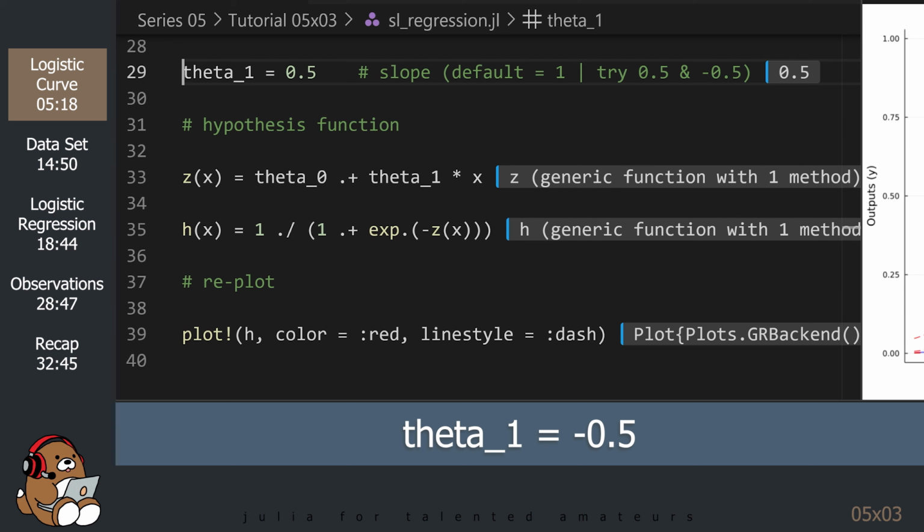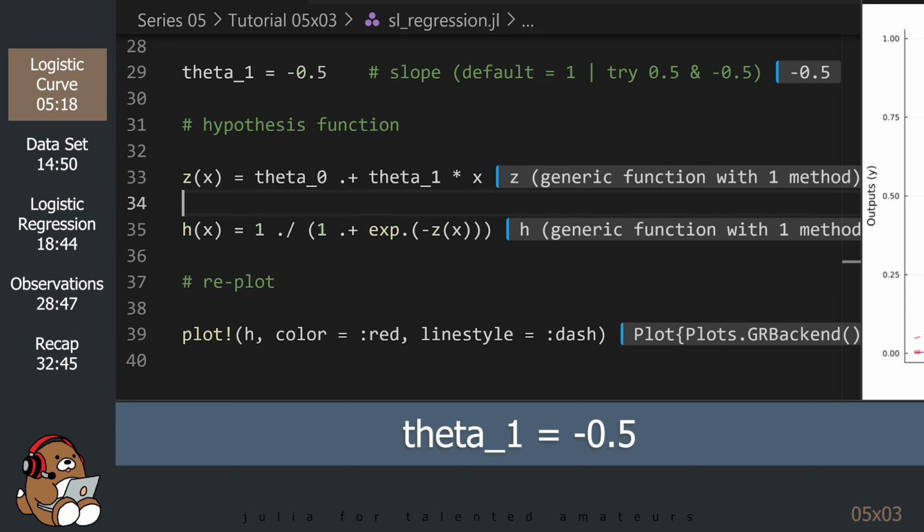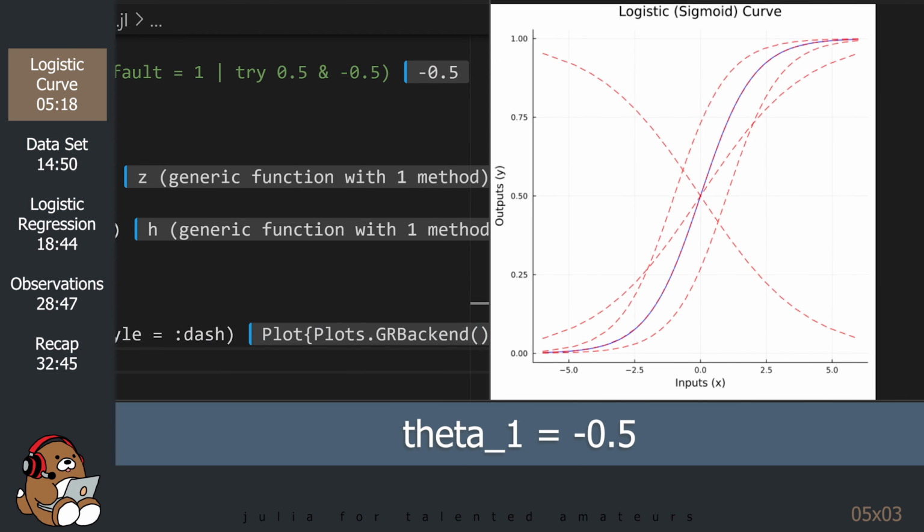Now, try changing the value of theta 1 from 0.5 to negative 0.5. Using a negative value of theta 1 results in a downward sloping curve, just like it would with a straight line. Pretty cool, right? Go ahead and play around with the settings until you get a feel for how changing the values of theta 0 and theta 1 will modify the curve.